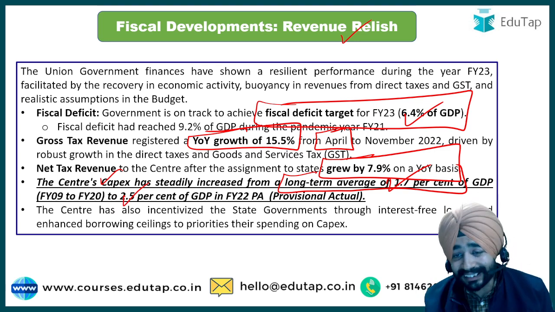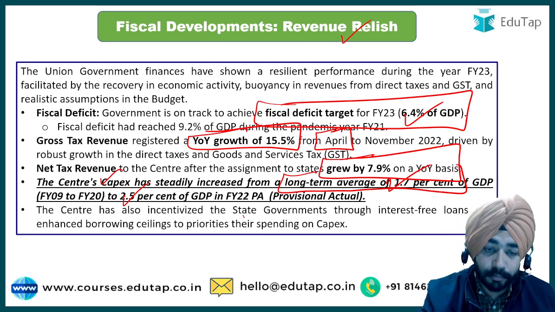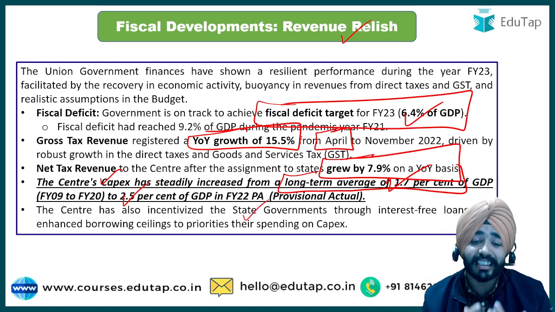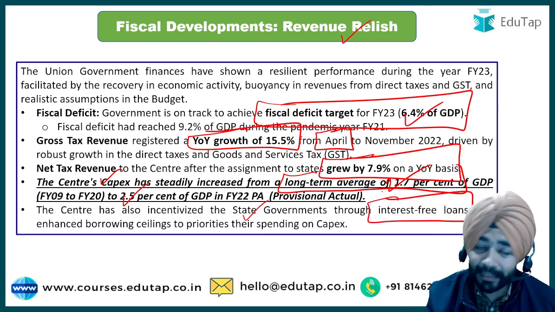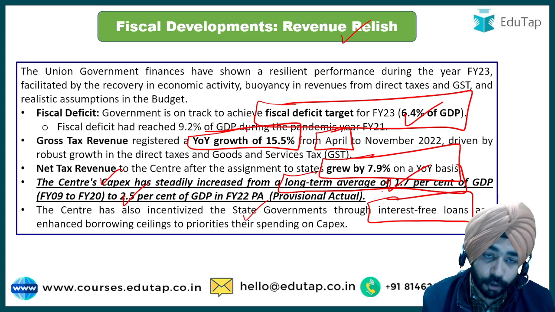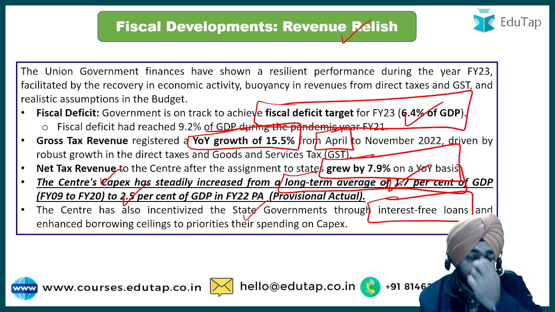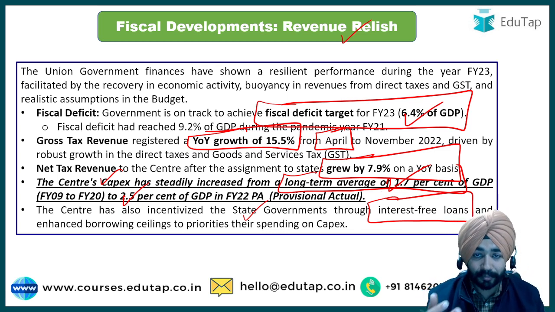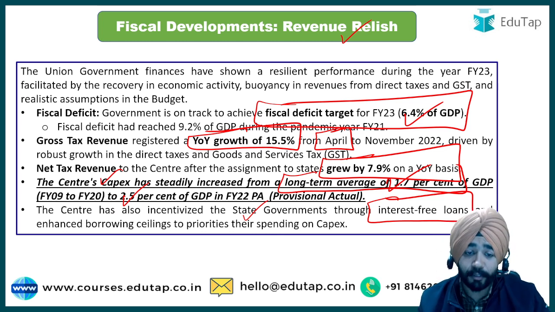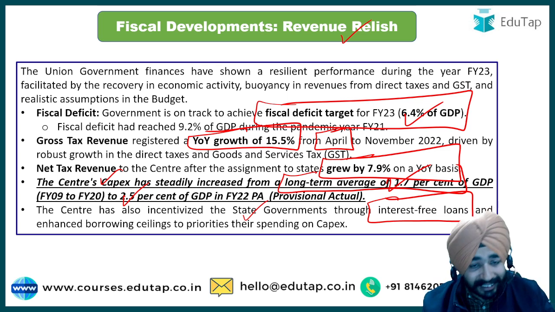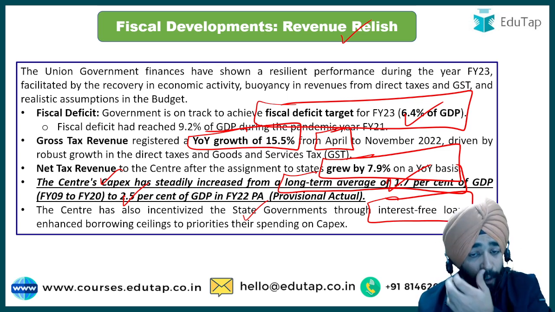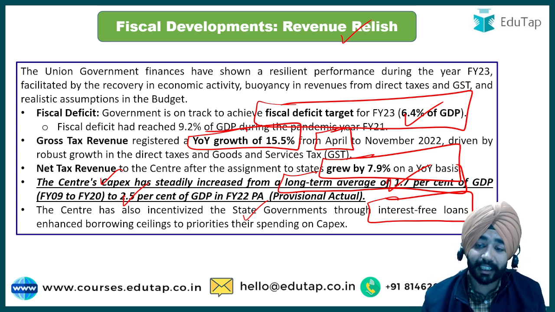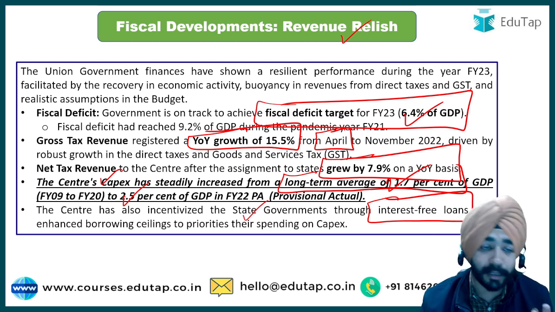And what the center is doing here also is, center is incentivizing state governments also through providing interest-free loans. Same thing we have discussed in the budget video also. So in the budget video that I have already taken, there also I have discussed, क्रॉस स्टेट डोमेस्टिक प्रोडक्ट की बात की गई थी. वहां पे क्या बात कर रहे थे, we will be providing interest free state loans. This is the same thing that the survey has also highlighted, that central government has incentivized some states, ठीक है, through interest free loans. This is the thing that has been highlighted here.